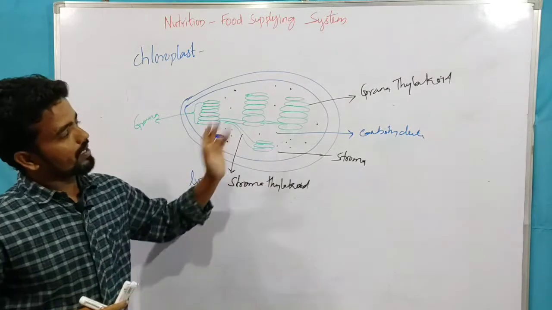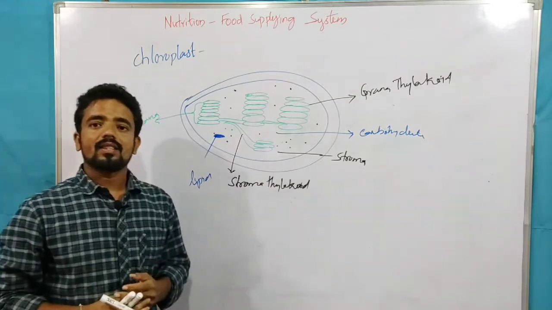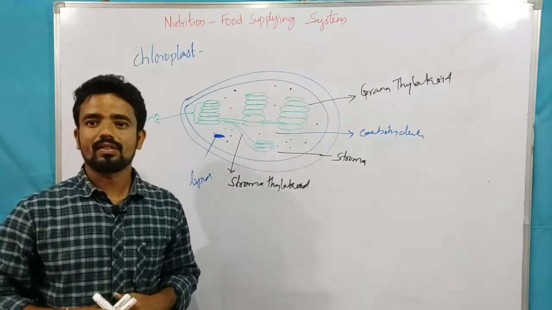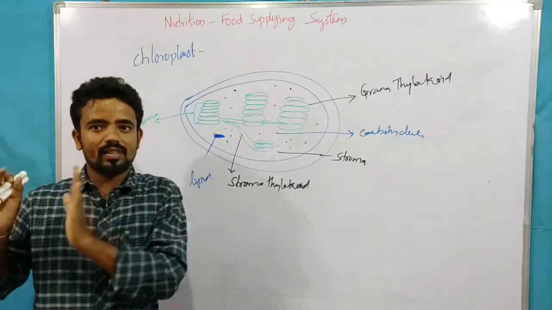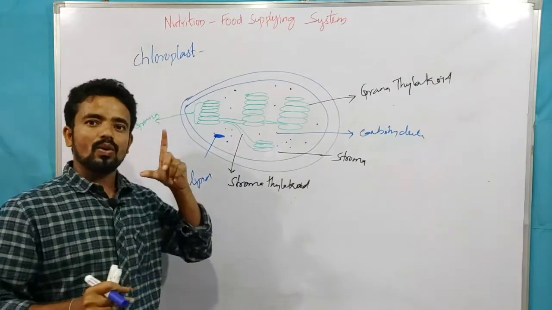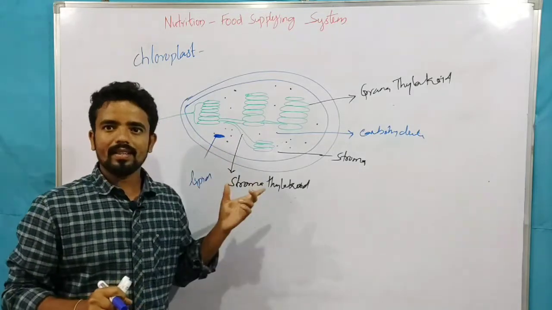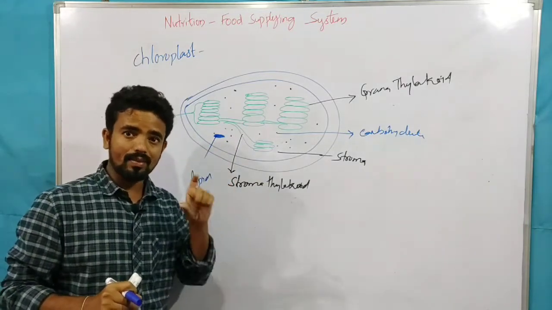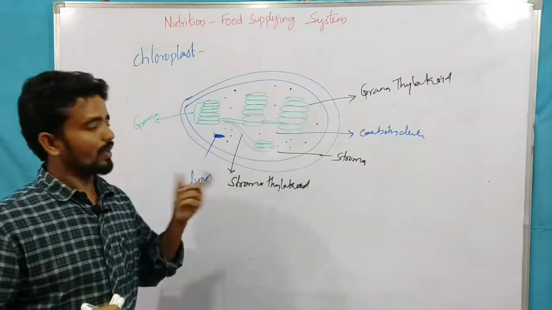So this is chloroplast, the site of photosynthesis. Now we know photosynthesis occurs in plants, especially in the leaves, in the palisade parenchyma and spongy parenchyma cells. In the cells, chloroplast is present.